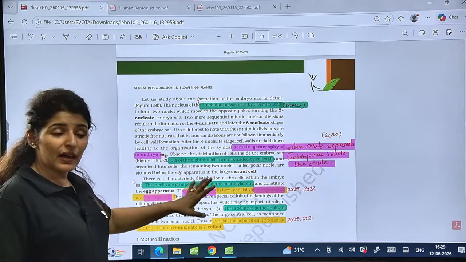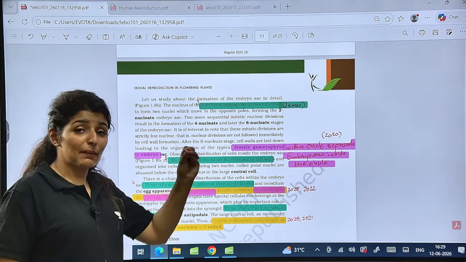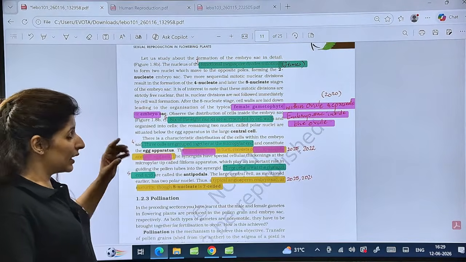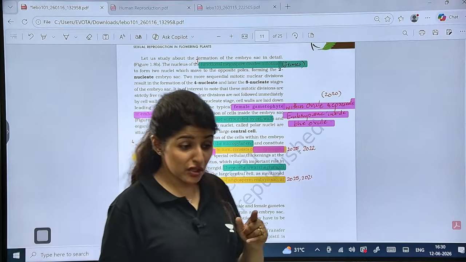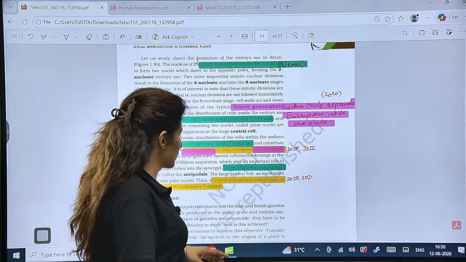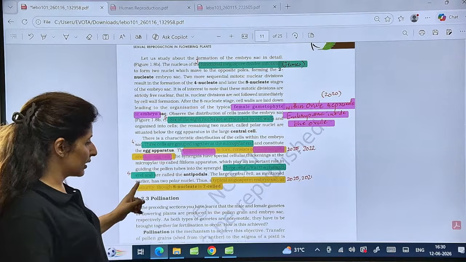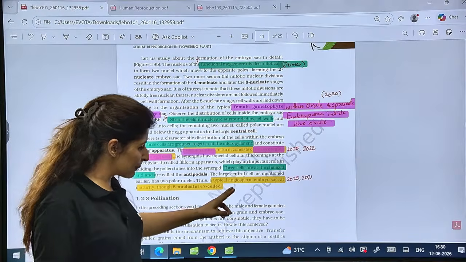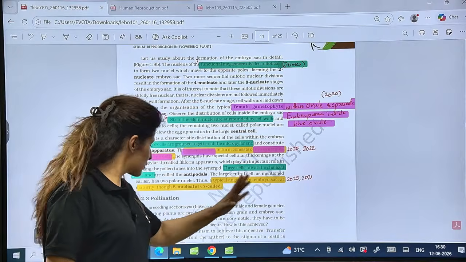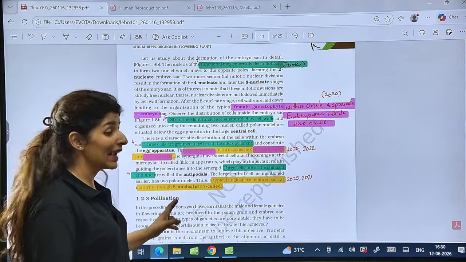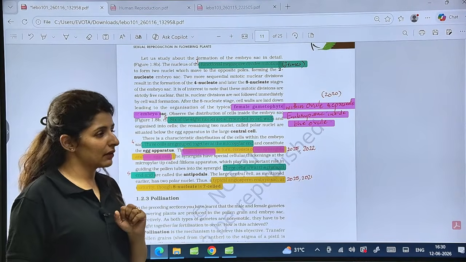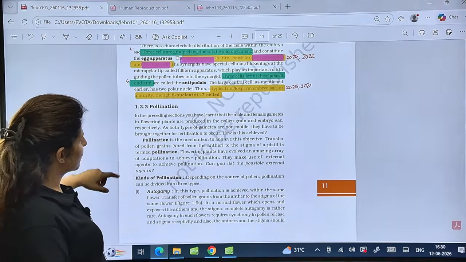So this whole paragraph and clear understanding of which cell is becoming what gradually, what is the fate of every cell, that should be very, very clear. In case there is any doubt, guys, please watch the marathon at a higher speed. But if there is no doubt at all, then let's continue here. Now the 3 cells at the chalazal end will be known as antipodals. A typical embryo sac, it was asked twice, 2025 as well and 2021: a typical angiosperm embryo sac at maturity has 8 nuclei and 7 cells. Why 7 cells? Because 2 nuclei are present in the central cell itself. Is that clear to all? So this paragraph is one of the very important paragraphs.